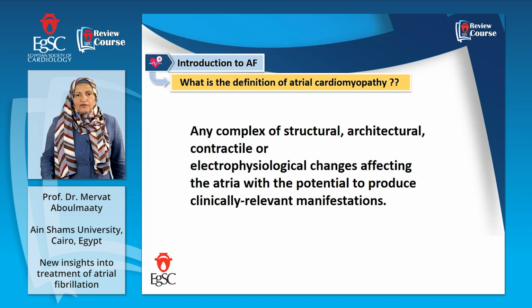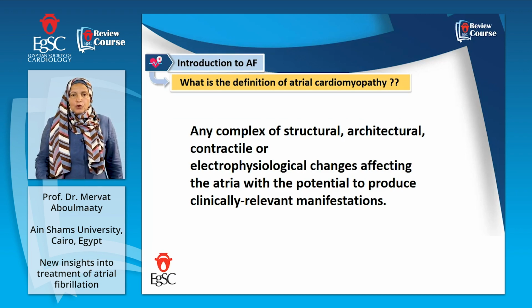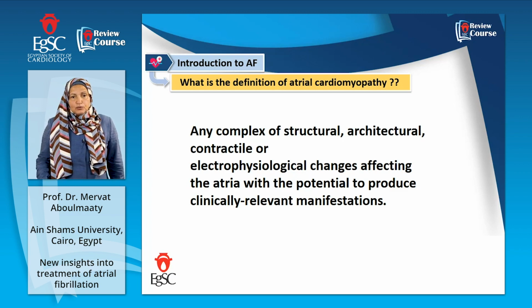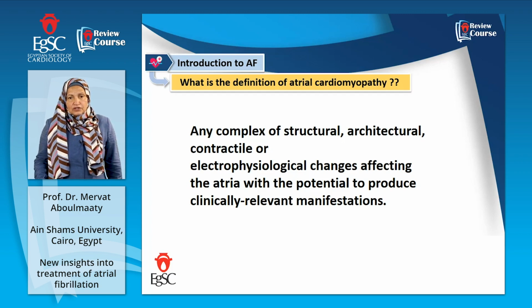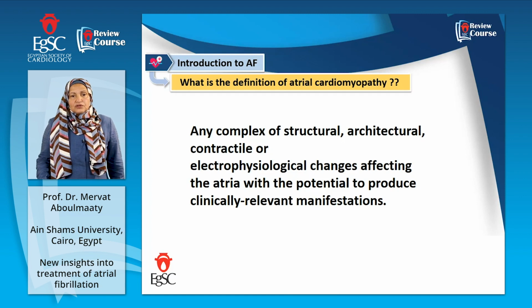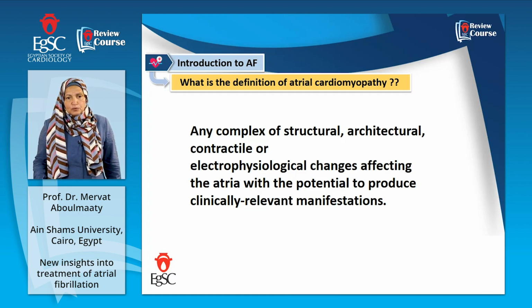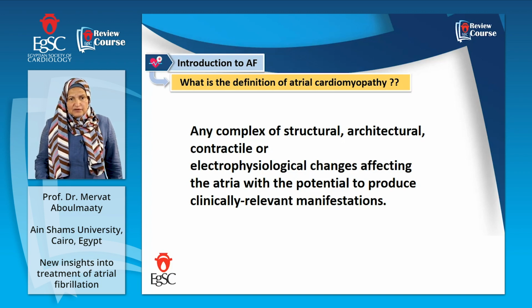What is the definition of atrial cardiomyopathy? Atrial cardiomyopathy is a terminology which explains mostly what happens during atrial fibrillation. Atrial cardiomyopathy is any complex structural, architectural, contractile or electrophysiological changes. These changes affect the atria with the potential to produce clinically relevant manifestations.